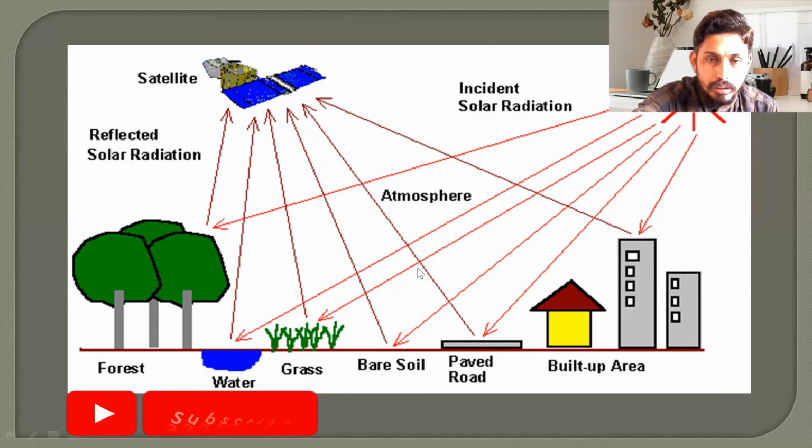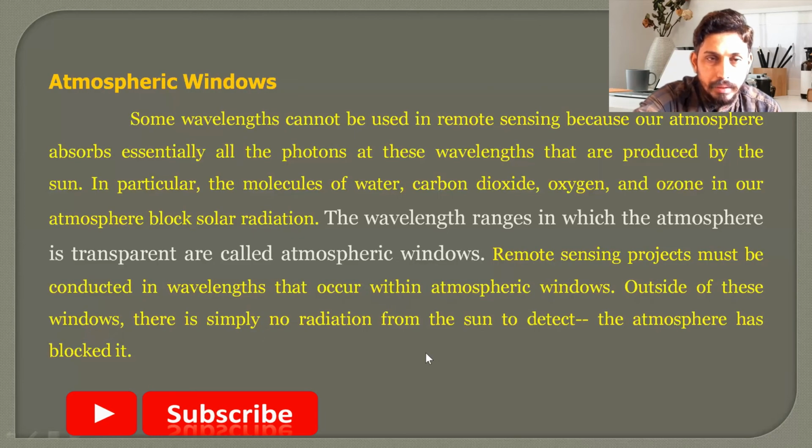After the propagation of the energy through the atmosphere, it strikes the Earth's surface, and the Earth's surface has different objects and different kinds of interactions take place with those objects. The energy which is reflected from the objects is captured by the sensor, and accordingly the image is prepared. So we have bare soil, grass, water surfaces, and different kinds of interactions take place with the different objects that we have to consider when we study remote sensing.